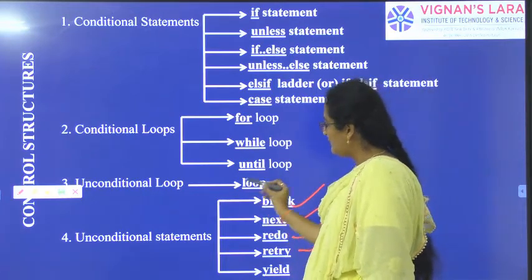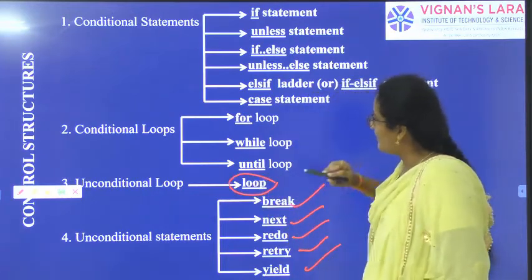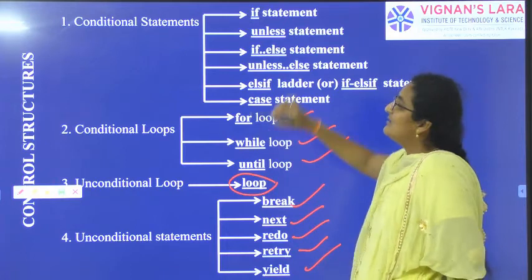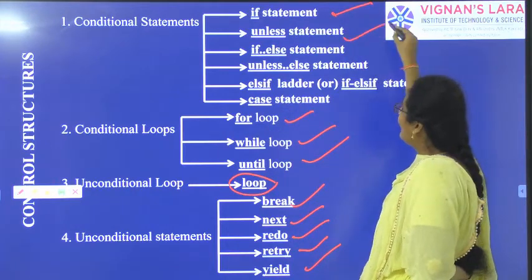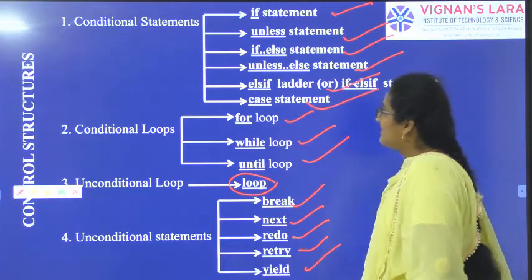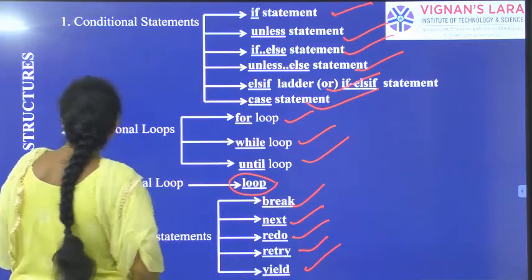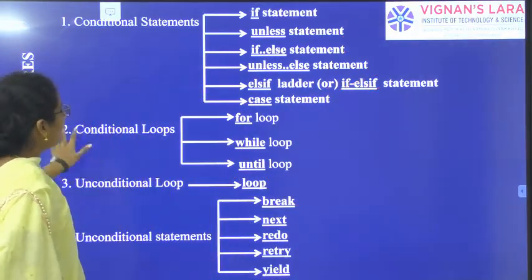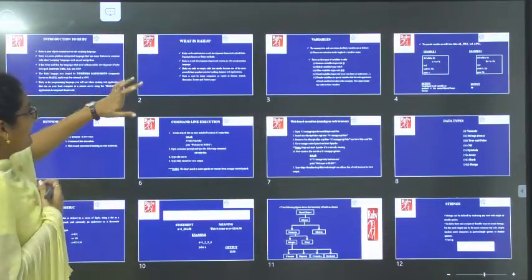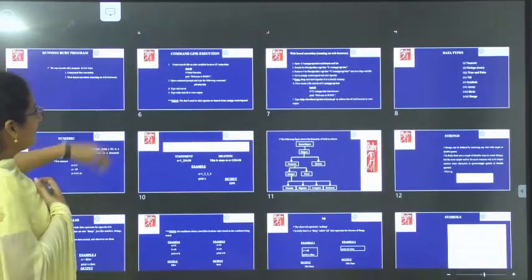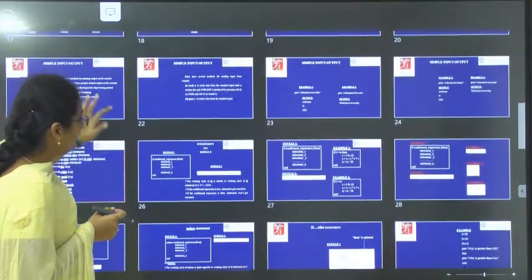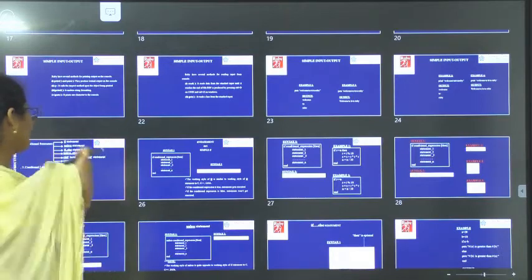What are the unconditional loops? Loop itself is the unconditional loop. What are the conditional loops? For loop, while loop, until loop are the conditional loops. Then what are the conditional statements? If statement, unless statement, if else statement, unless else, else if ladder, case. These are the conditional statements. So let us see them one by one. So: introduction to Ruby, variables, how to run a Ruby program, data types, then input and output methods, then conditional statements.